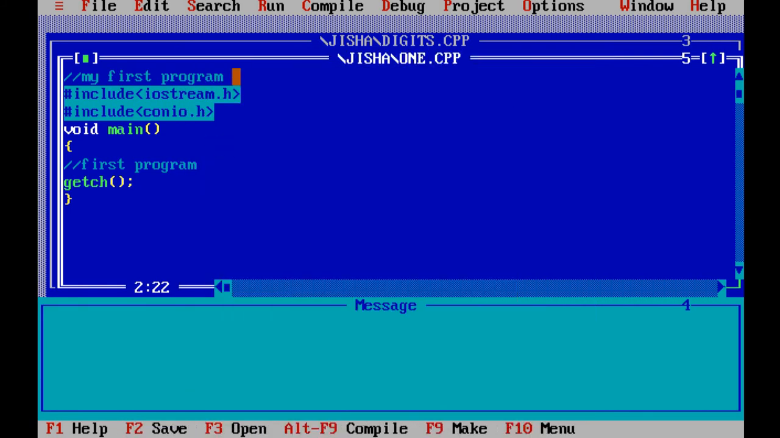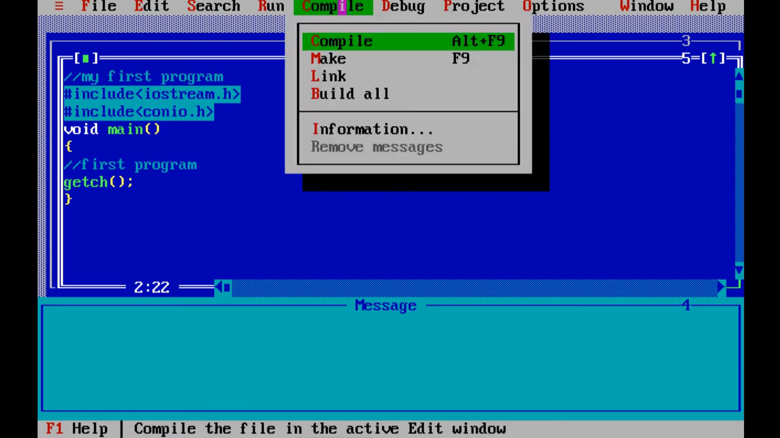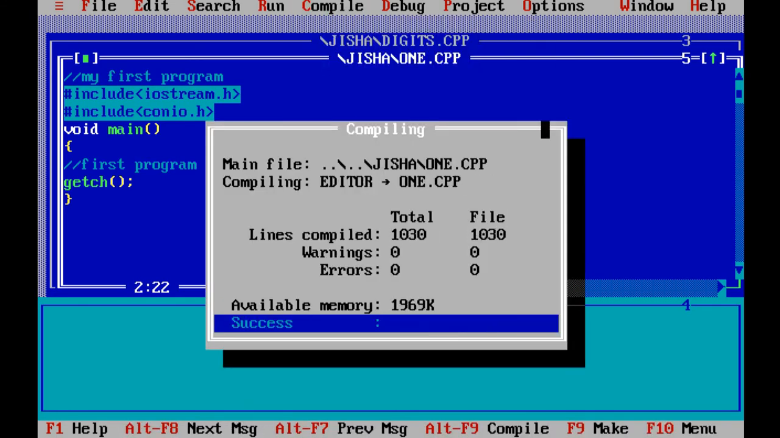Now you have saved the file. First you typed your program, then saved the file. After saving, what's the next step? You need to check, is there any error or not? After that, compile. Compile is used to check for errors. Click on Compile. Then you can see if there is any error. See, warning 0, error 0. There is no error in your program.